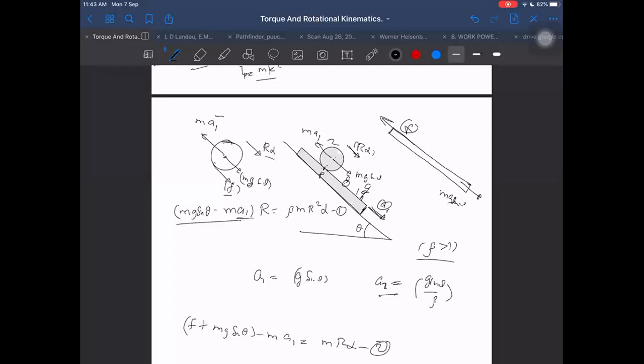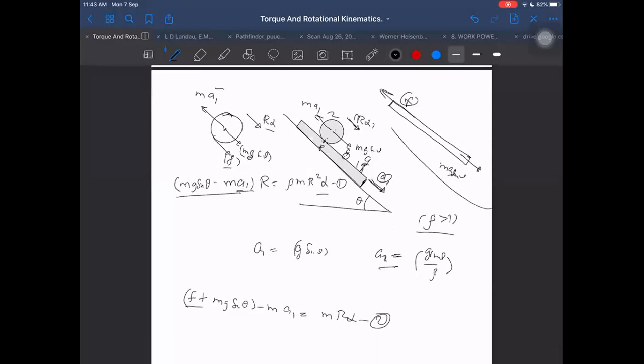How many unknowns? A1 unknown, alpha unknown, F unknown, 3 unknowns. So I need one more equation, that is for the other body. That is mg sin theta minus F is equal to m into acceleration of the other body, that is A1. Sir, here R alpha gives A relative, sir. R alpha will be giving us obviously A relative only, because it is related to P point we are observing it.